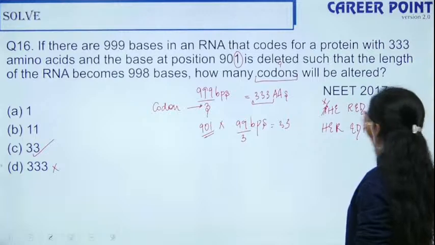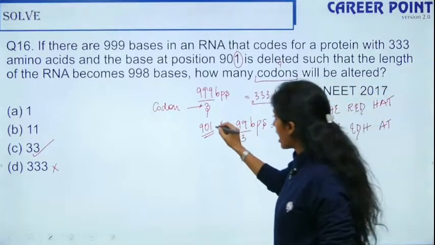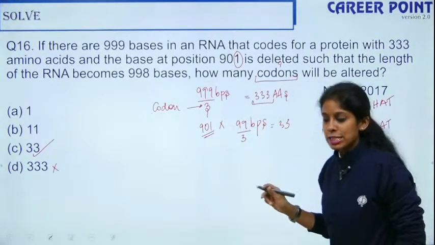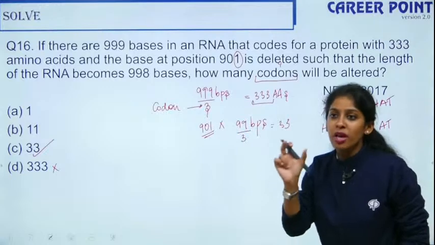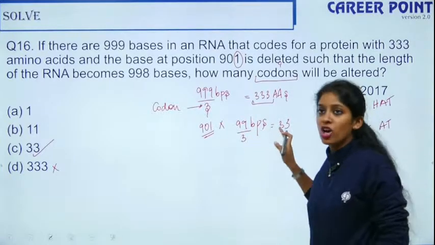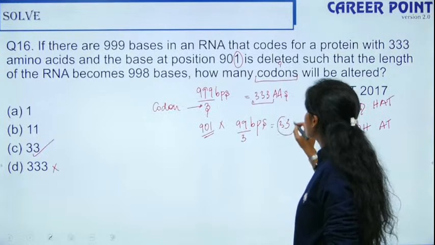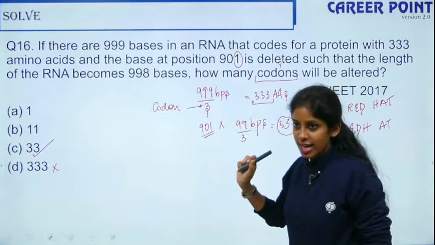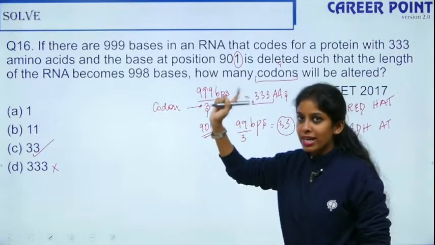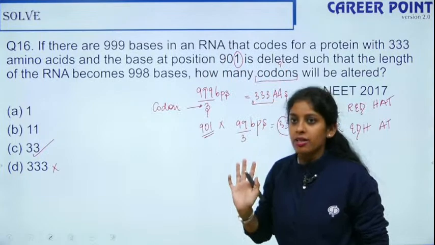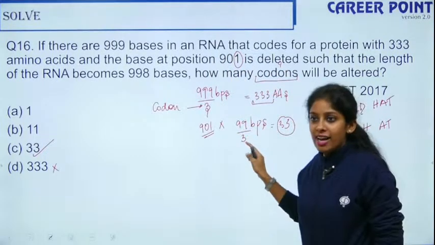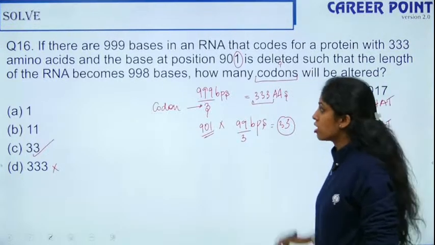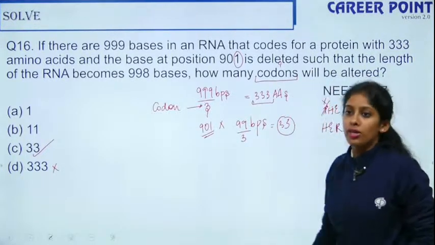So everything changes after this, right? If the 1 base pair is deleted, all the remaining 99 base pairs will be changed. The reading frame will change. So how many codons will be altered? 33 codons will be altered. After this I have 99 bases, right? Since 1 is deleted, the remaining is 99. 99 divided by 3, because my codon is a triplet. They are asking in terms of codons, so 33 codons will be altered.